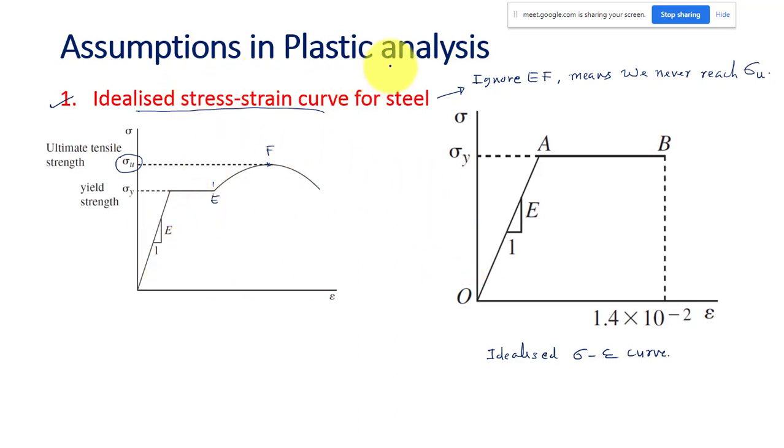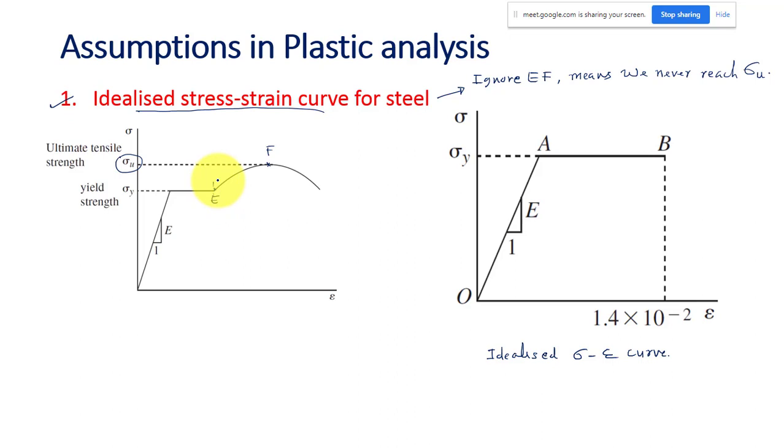So in the plastic analysis, we are considering only the idealized stress strain curve, and we are neglecting the part EF. That means we never reach the ultimate point in the structural member. Finally, the limiting point will be the yield strength only. Up to this point the material can go, and after that we will not allow it.